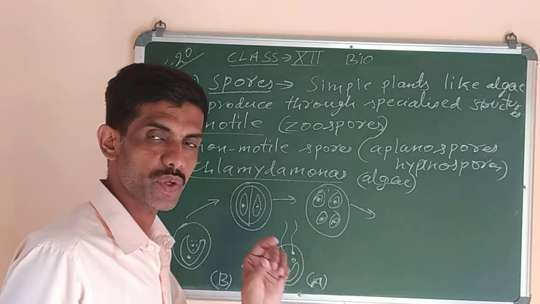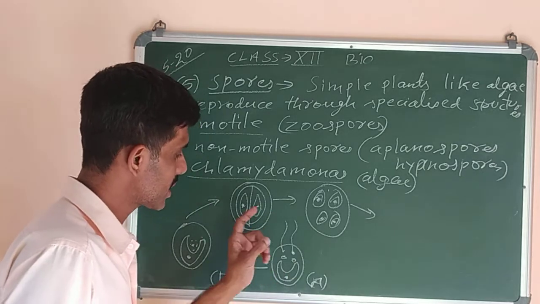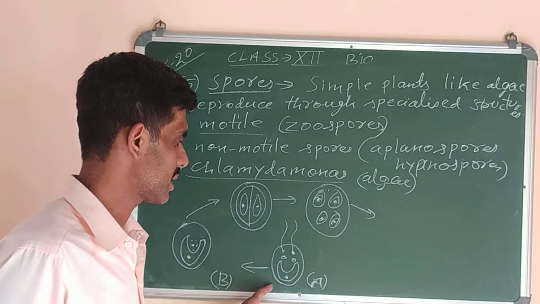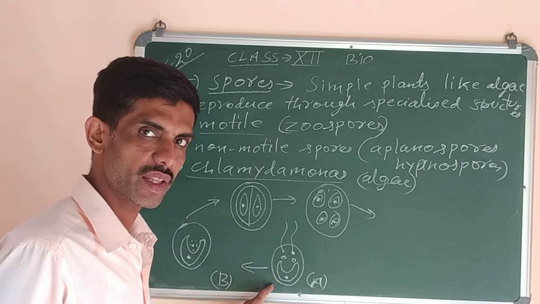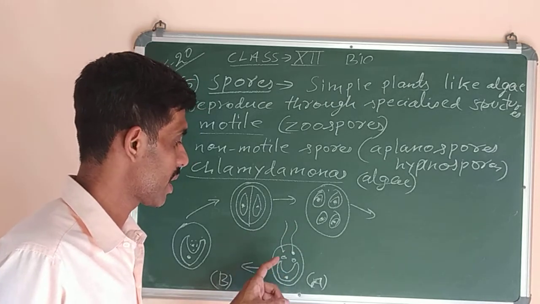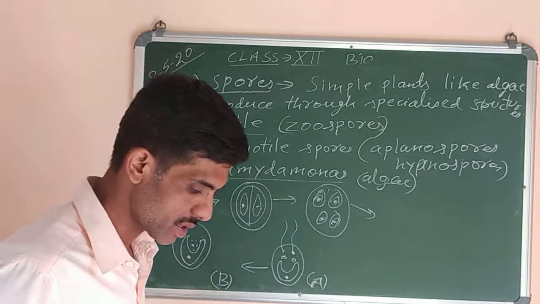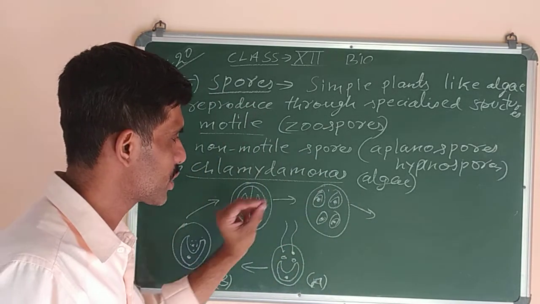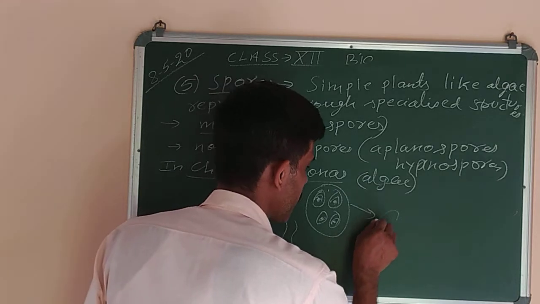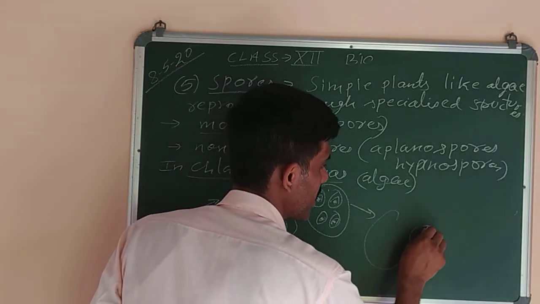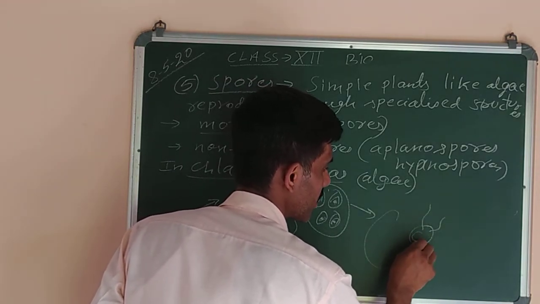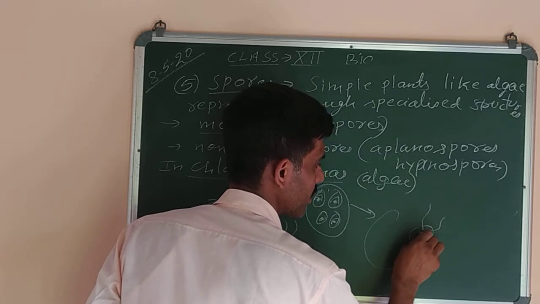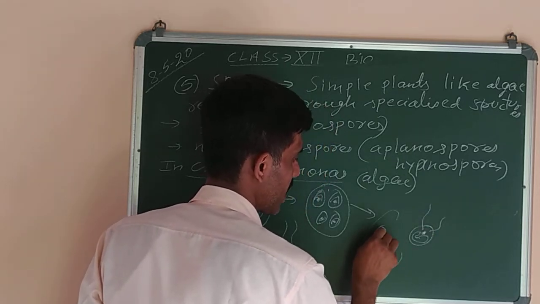The zoospores which are formed are similar in shape and size to the parent, meaning their structure is the same, but they are quite small. So in the next step which we can draw, see, one of the spores is liberated, and some more are still there inside.